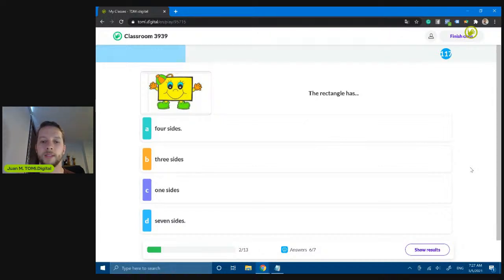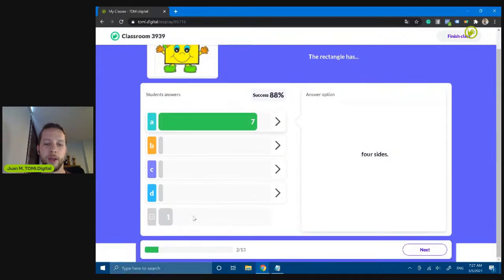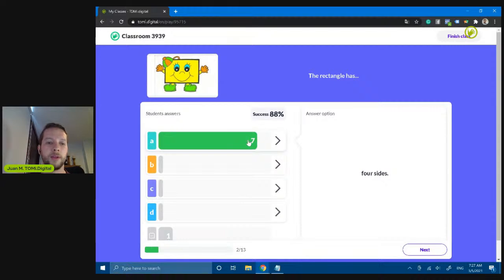The rectangle has... there it is. Is there any way I can skip the question so I can show the results? Again, this has a lot of time, so I'm not going to wait until the time stops. I can just skip it. We have 7 of 8 answers. So let's show the results. And there it is. 7 people answered, and 1 person didn't answer anything. 7 got the right answer. That's great, so let's move forward.